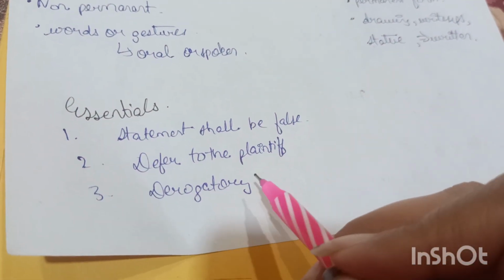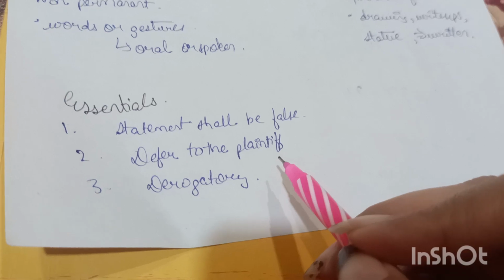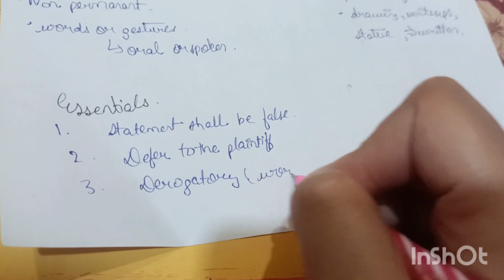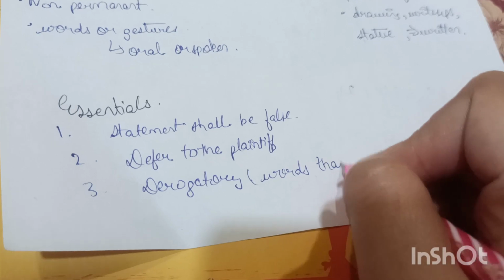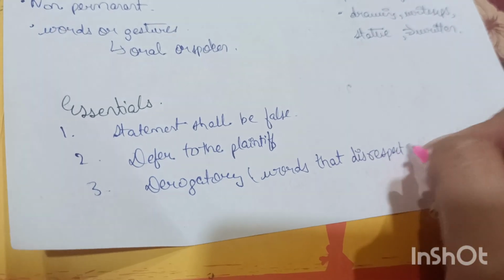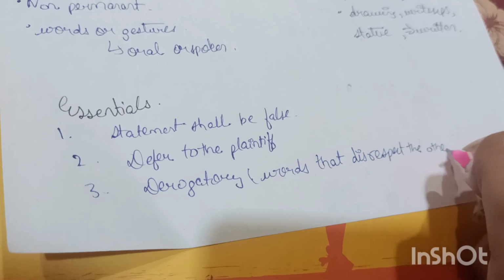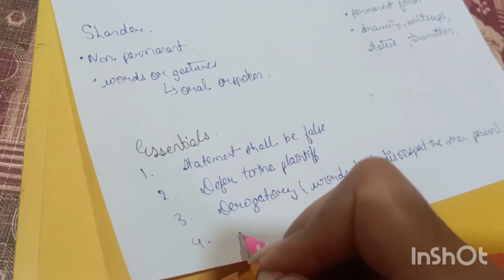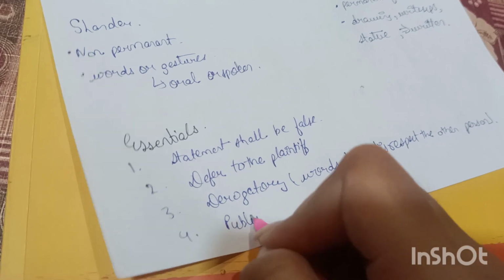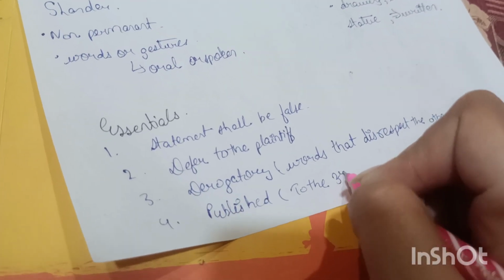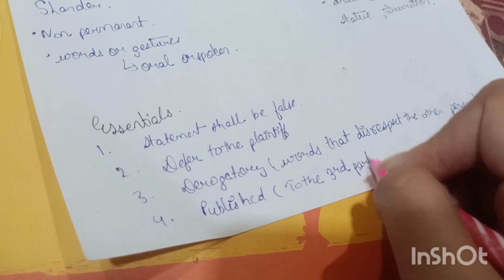Derogatory means some words that are used to disrespect someone, words that disrespect the other person, okay. The fourth one is that it should be published to the third party.